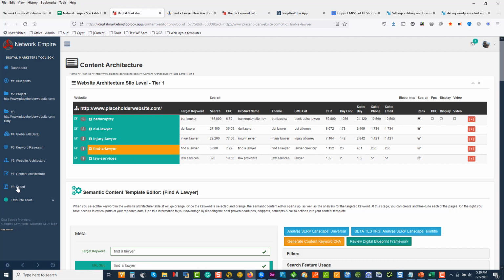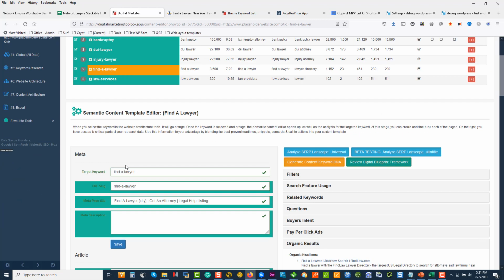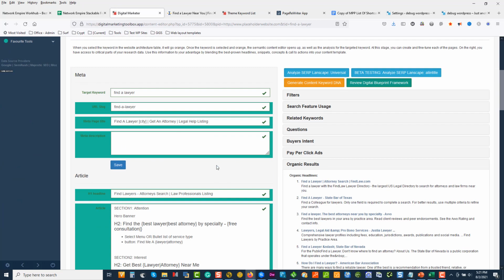So if you can see here, we started with the blueprint, we added a domain, we did keyword research on some topics that we found over here. We mapped out the outline of the website, we removed duplication, removed any localization, and we highlighted the key topics that people talk about in the market. We then decided, cool, we're going to build a directory type of website, and in the content architecture, we've done our first version of our content template.